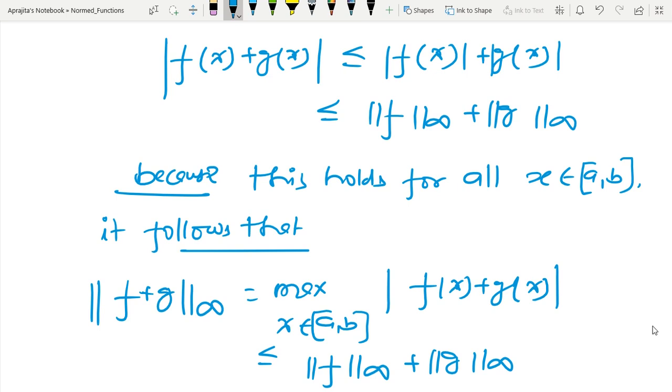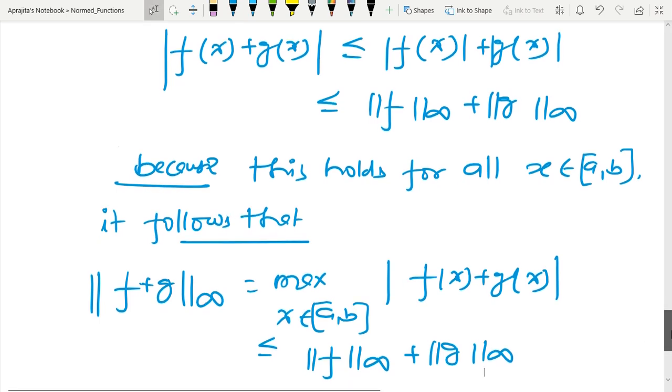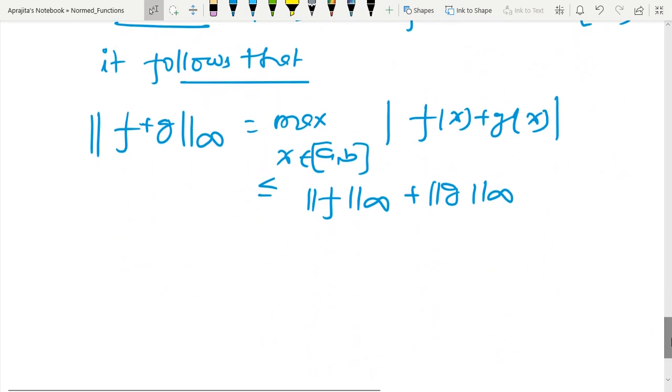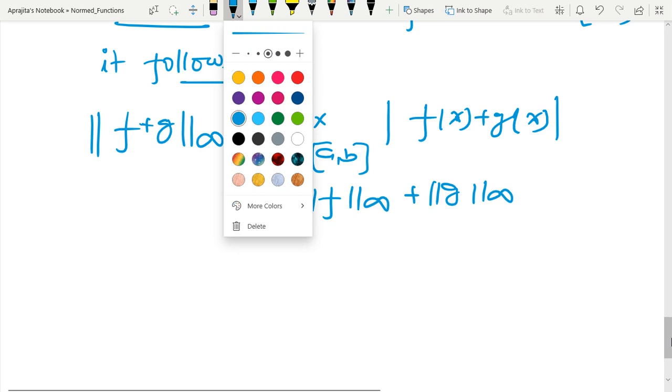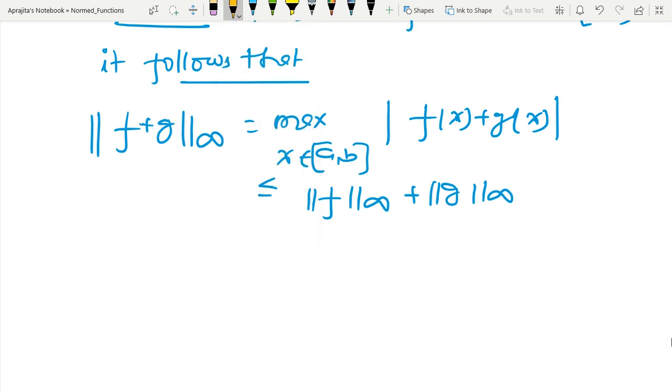So in this way we are able to verify that whatever norm we have defined will satisfy all three properties of a norm, and this norm has a special name.